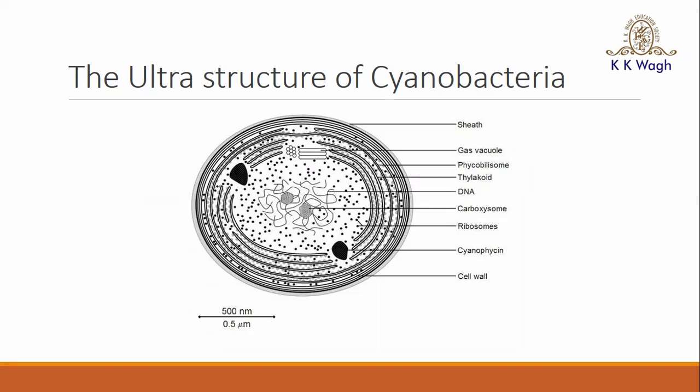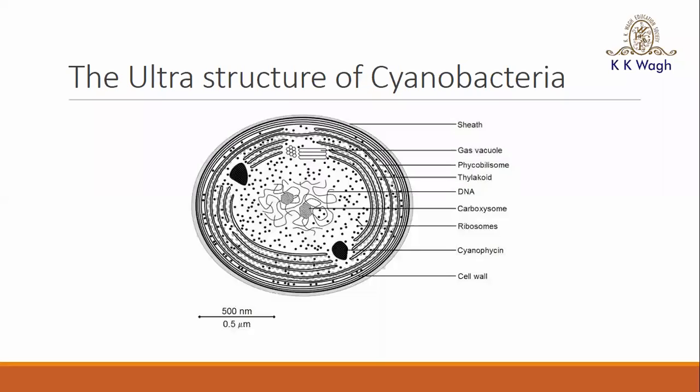The cell wall lies between the plasma membrane and the mucilage sheath. So here you can see the second layer, dark black color. This is the cell wall, which is present in between the plasma membrane and the mucilage sheath. Like bacteria, peptidoglycan is present in the cell wall of the cyanobacteria. There are four layers of the cell wall present. You can see here 1, 2, 3 and 4. So here four layers of the cell wall are present.